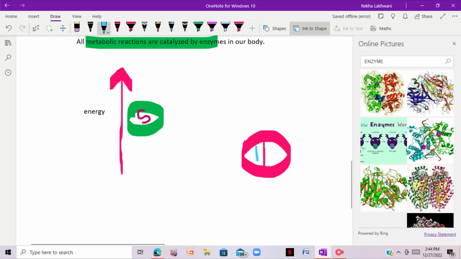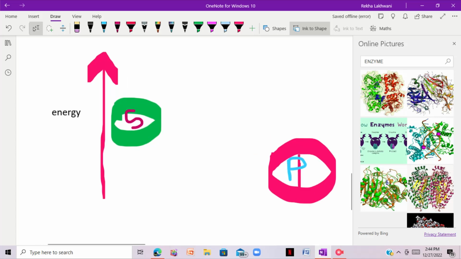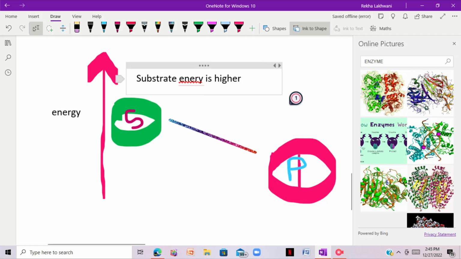The free energy of the substrate is higher, but according to this, the product's energy is lower. Let me write here: product energy is lower. It means that if we have combined one reactant and the product's energy is low, some energy is being released, and these types of chemical reactions are known as exothermic reactions, as energy is being released.